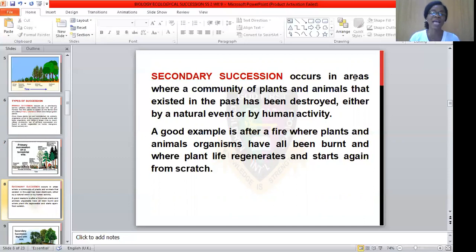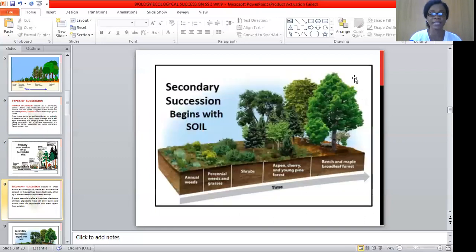A good example is after a fire, when plant life regenerates and starts from scratch all over again. That is what a secondary succession is.